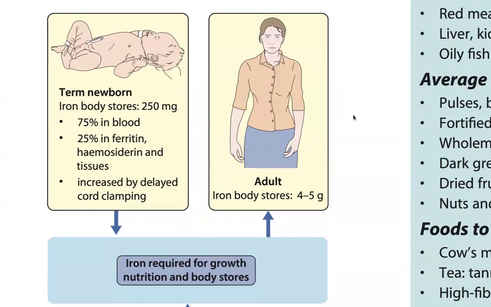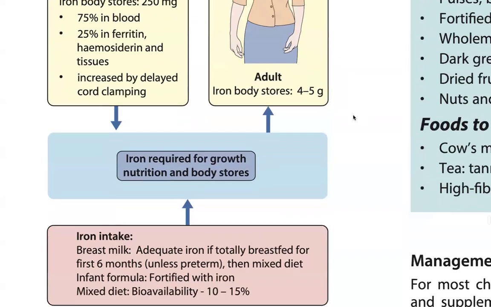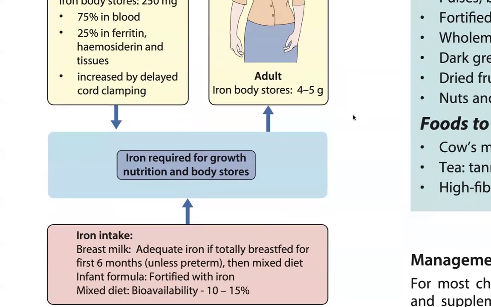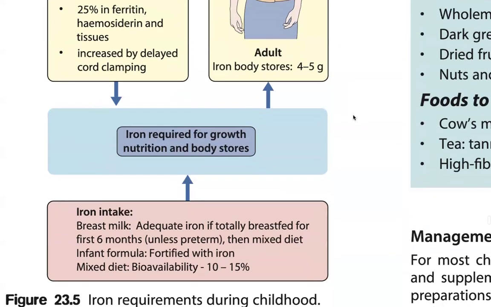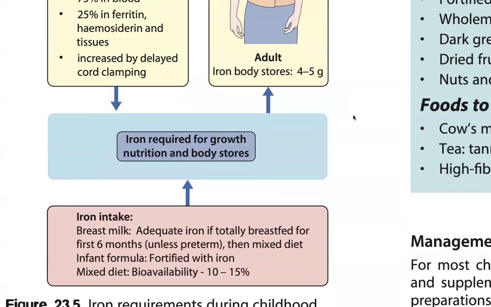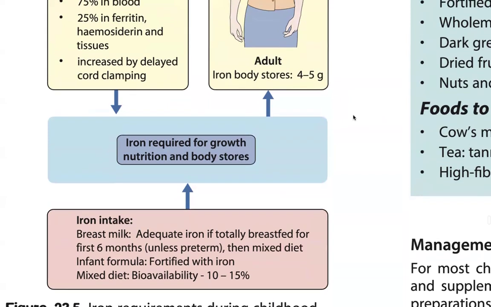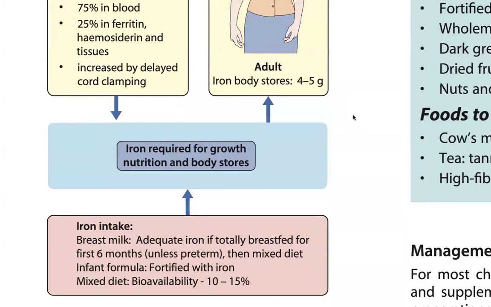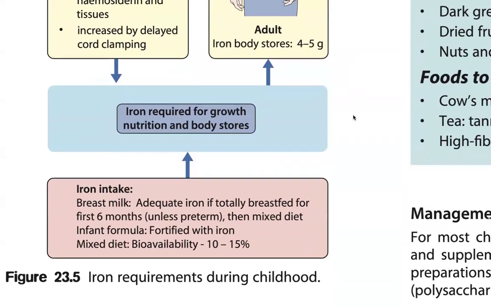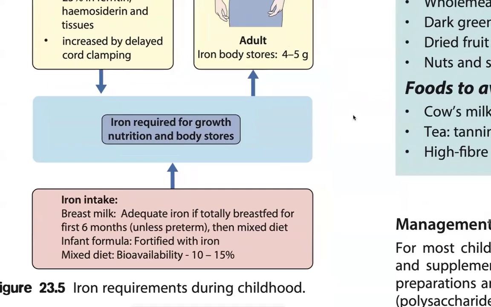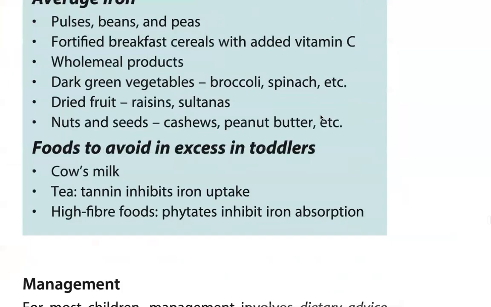Adult iron body stores are 4-5 grams, iron required for growth, nutrition. Iron intake: breast milk is adequate, totally breastfed for 6 months unless preterm, then mixed diet and infant formula fortified with iron. Mixed diet bioavailability is 10 to 15%, with requirements during childhood.